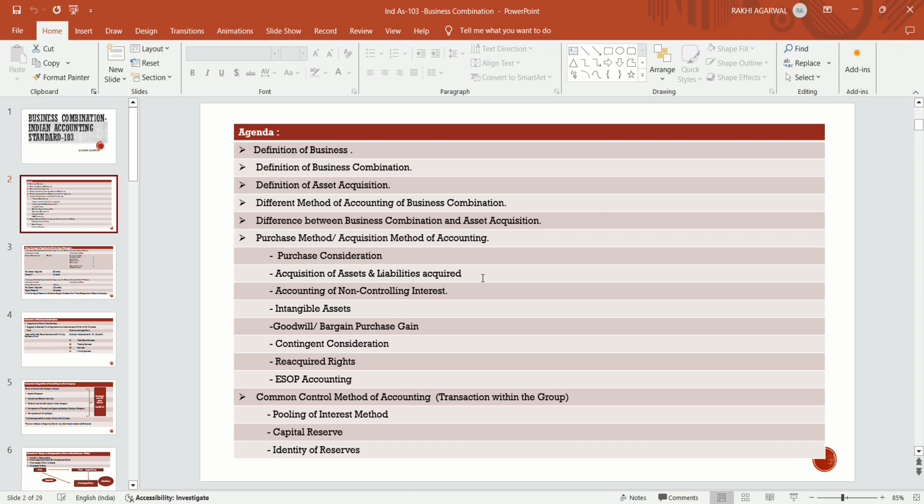Then what are the methods of acquisition: there are two methods, the purchase method or acquisition method of accounting, or the common control method of accounting. We will also discuss that. So let's start along with some examples.